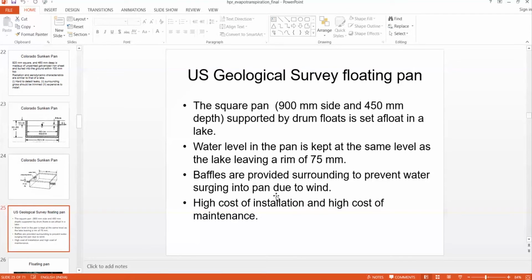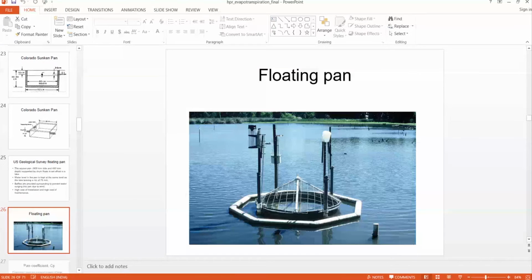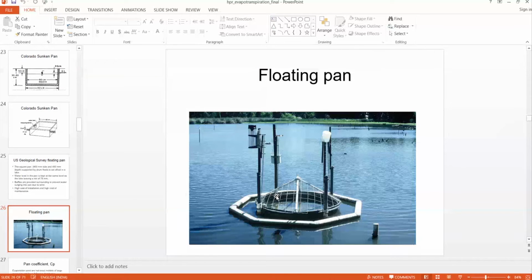and there is a freeboard. I mean, baffles are provided to prevent water surging into the pan during waves, and since it is placed in the lake, the cost of installation and maintenance will be high. So this is a typical floating pan.